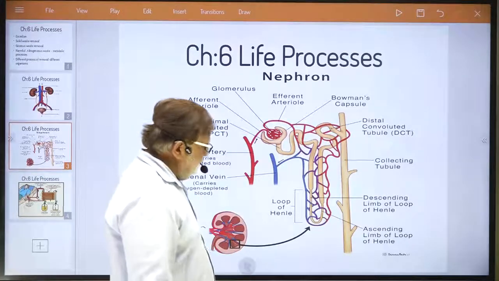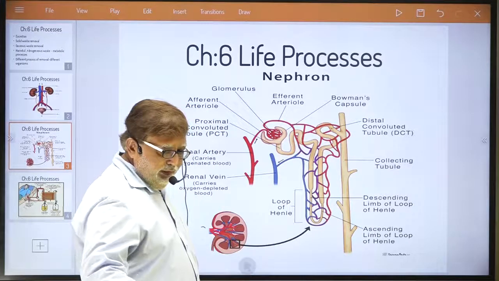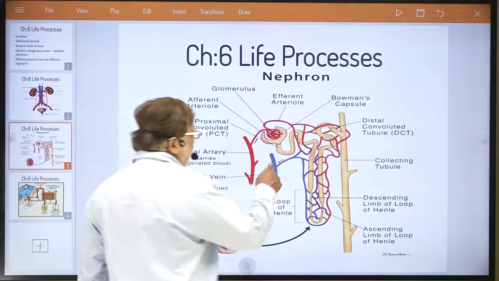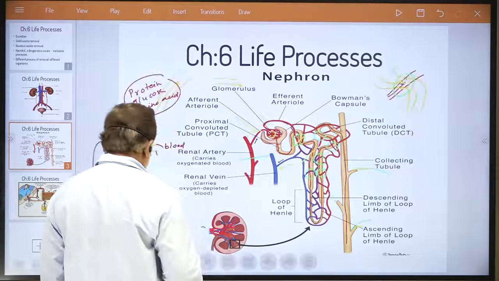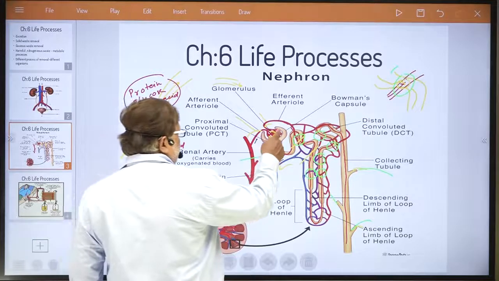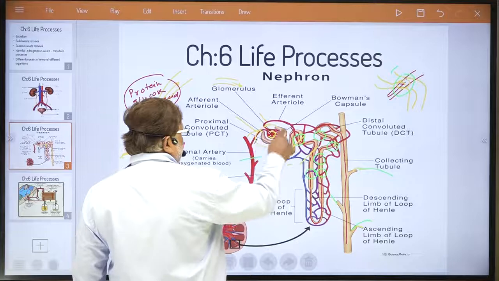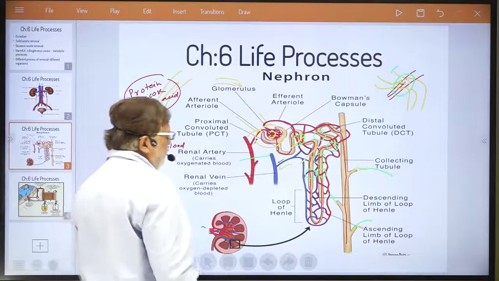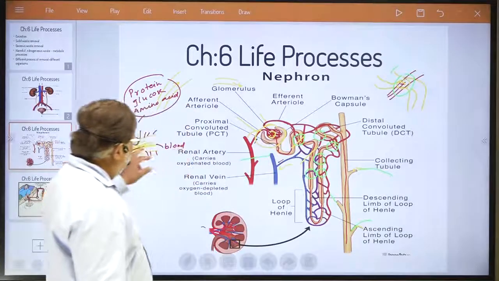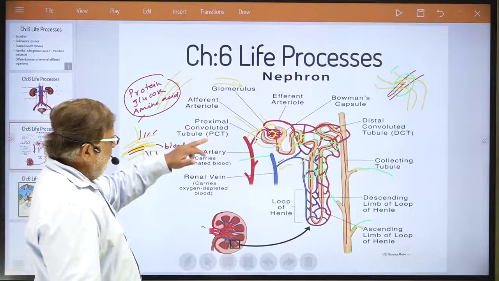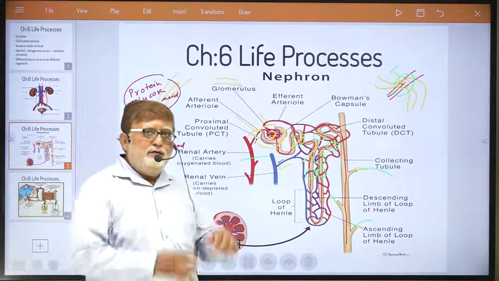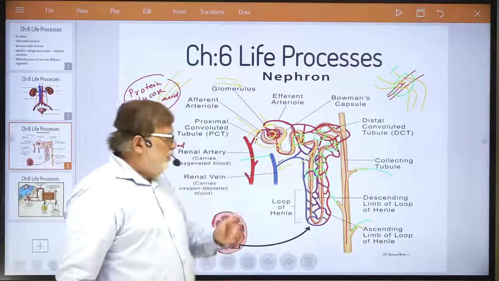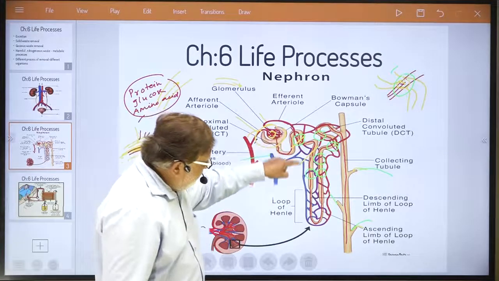So you need to understand the structure of the nephron in detail, how it works. The main mechanism, dear student, is created here. This difference in diameter will allow the blood to flow through at great pressure, and the wall of the glomerulus capillary is designed in such a way that the urinary components while passing get filtered out, and that urine travels in this structure.